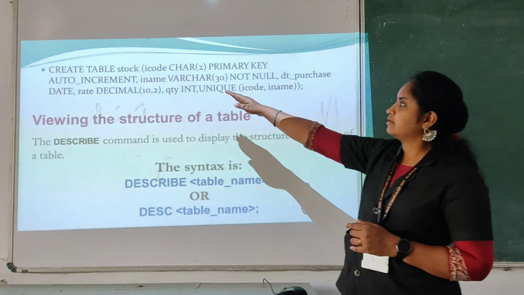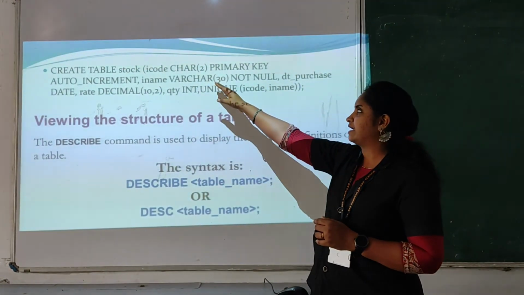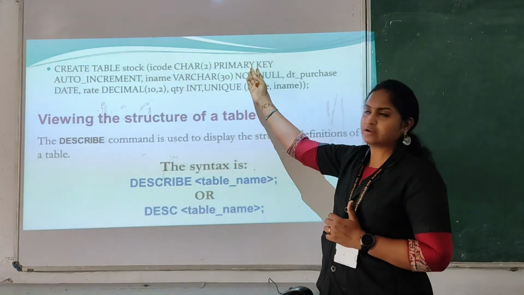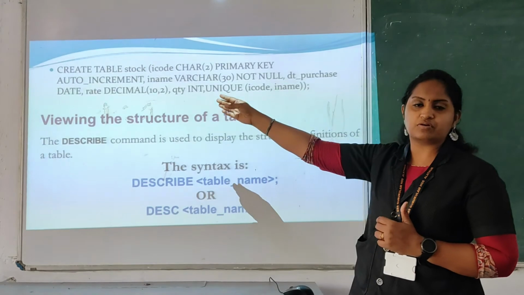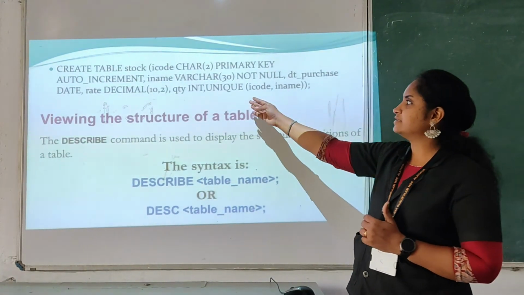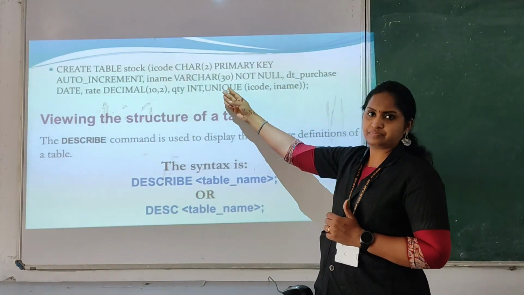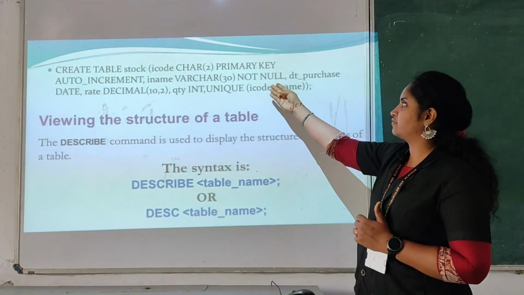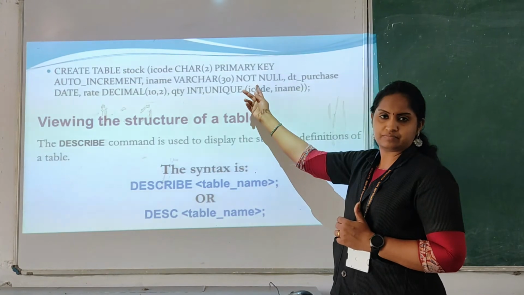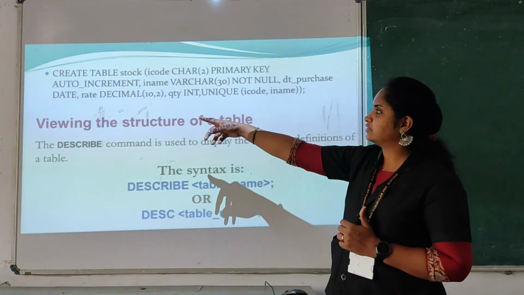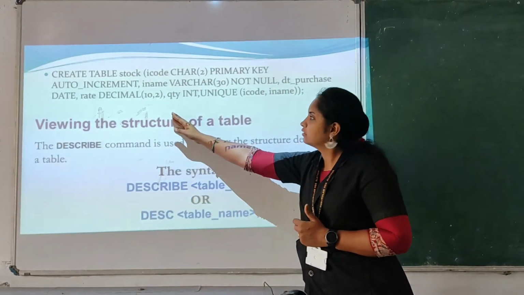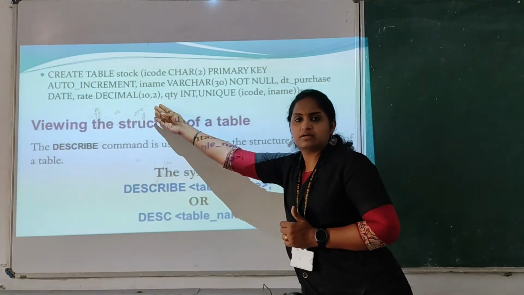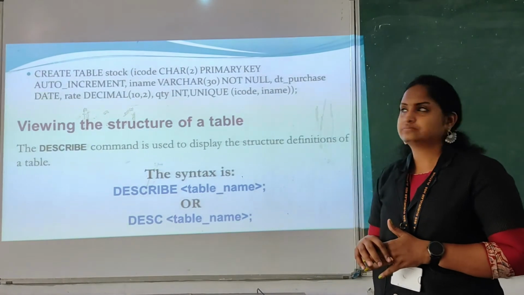And item code here, the data type is character, and here it is the primary key, and auto increment is also applied. And here it is item name. It is varchar, and here it is not null. You have given the constraint here. Okay, and next is the date and then rate. Here you have given the data type decimal.